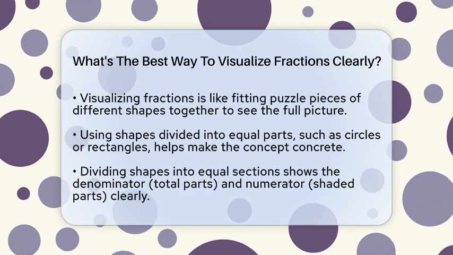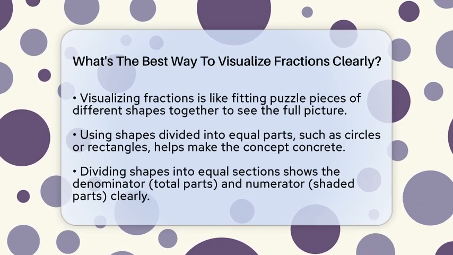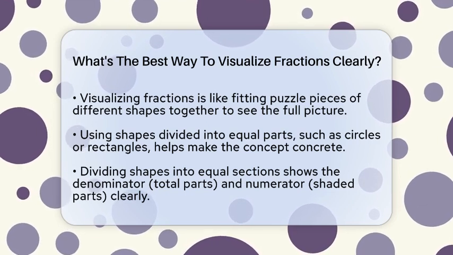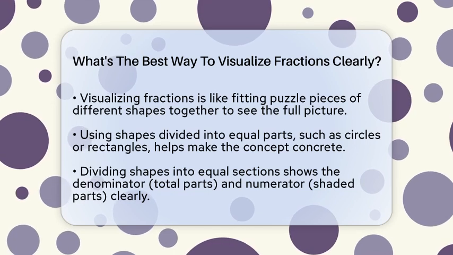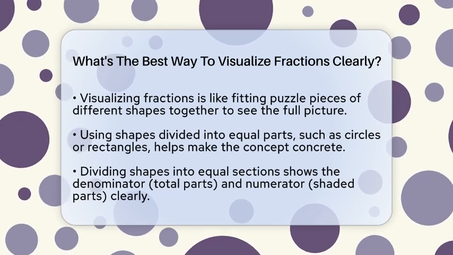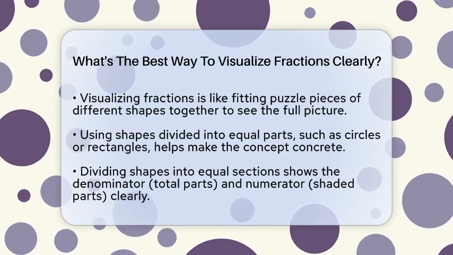For example, take a circle and divide it into 8 equal slices. Shading 3 slices instantly shows the fraction 3/8. This method makes it easy to see how much of the whole is shaded or highlighted. Using shapes like rectangles or circles helps make the idea of parts of a whole very concrete.